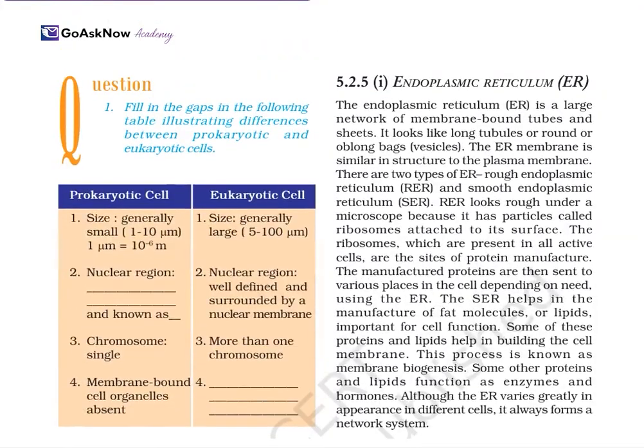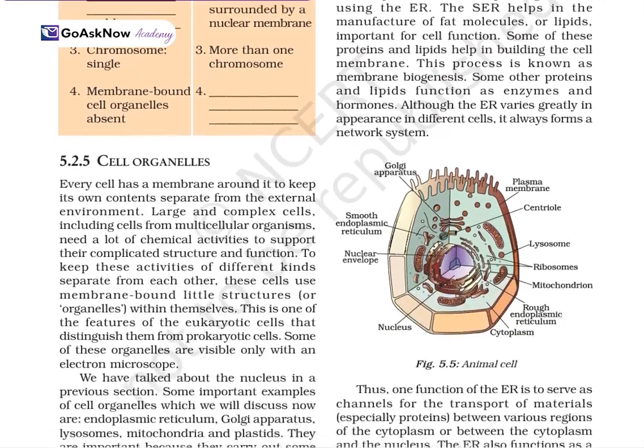Now, the prokaryotic and the eukaryotic cell and the difference. Prokaryotic cell size is generally between 1 to 10 μm, and 1 μm is 10 to the power minus 6 meter. Size is generally 5 to 100 μm in a eukaryotic cell. In the prokaryotic cell the nuclear region is not well defined, while in the eukaryotic cell it is well defined and surrounded by the nuclear membrane. Also, there is a single chromosome in prokaryotes, while more than one chromosome is there in eukaryotes. There is no nuclear membrane here, here it has a nuclear region. Membrane-bound cell organelles are absent here, and present here. So this is the major difference between the prokaryotic and the eukaryotic cells.